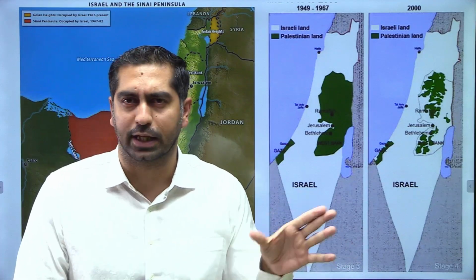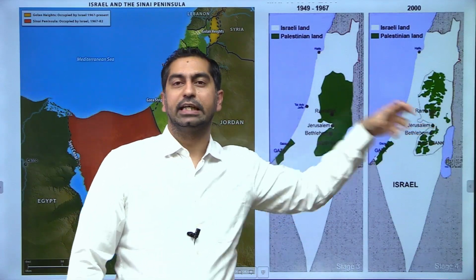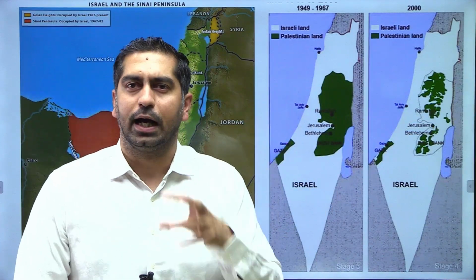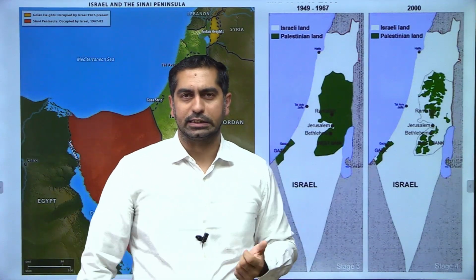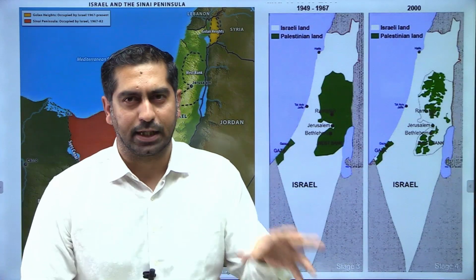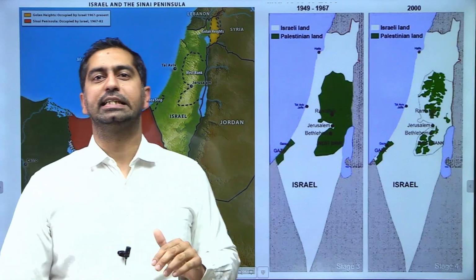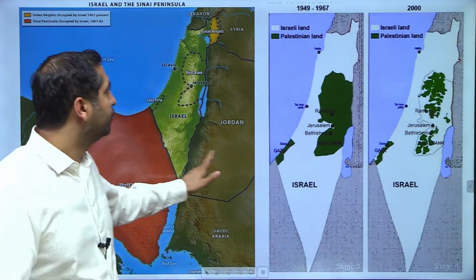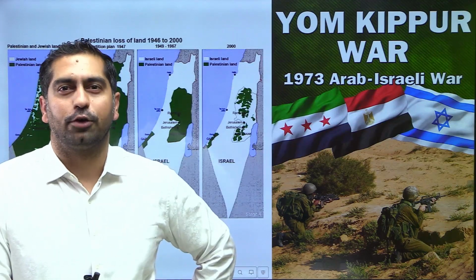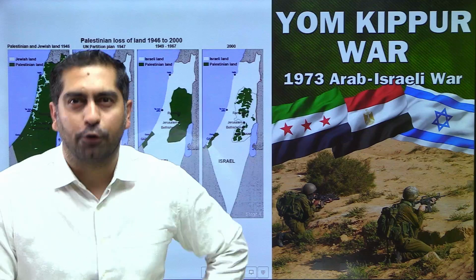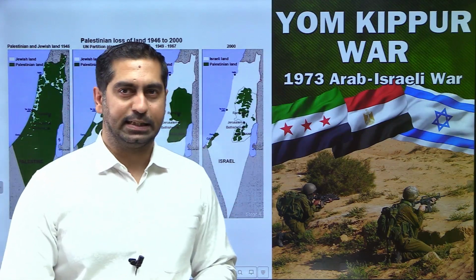Obviously, there was a lot of hue and cry against this, that Israel is blatantly occupying the area inhabited by Palestinian Arabs, and Palestinian Arabs are being restricted to small and even smaller regions. That's not fair. But Israel was adamant that it was going to occupy this region. So that is as far as the 1967 war is concerned. Now, moving on to the next conflict, that was the Yom Kippur War of 1973. Of course, Arab countries were offended at what Israel did in 1967.